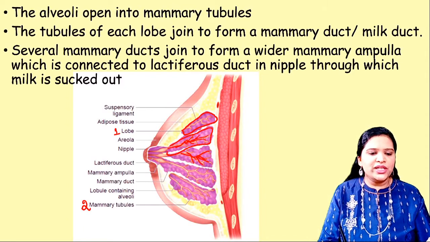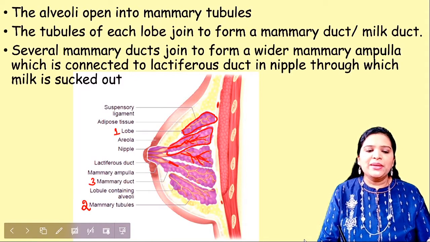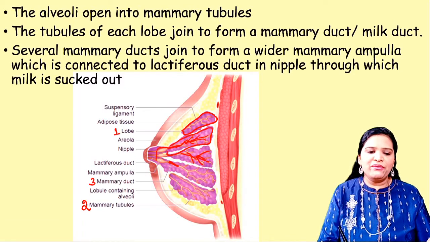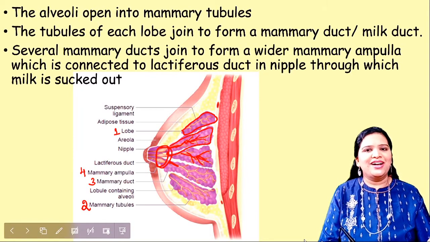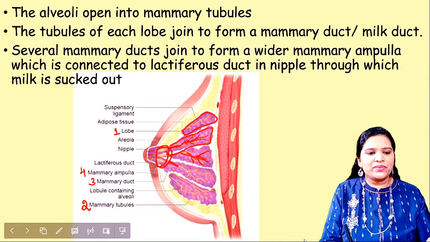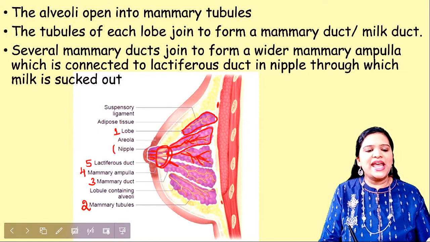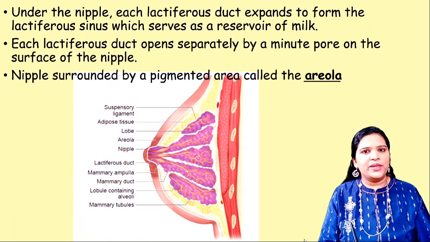Then the mammary duct opens into a wide region, which is called mammary ampulla. The ampulla is connected outwards through a lactiferous duct, and this duct ends in the nipple. So this is the basic milk pathway, right?